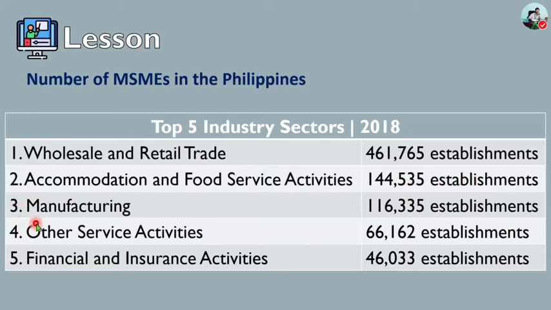The third one, manufacturing, with 116,335 establishments. Number 4, the other service activities, comprises 66,162 establishments. And lastly, the fifth one, financial and insurance activities, with 46,033 establishments.